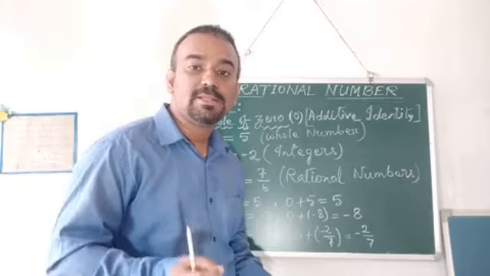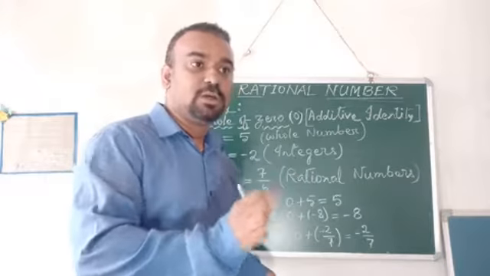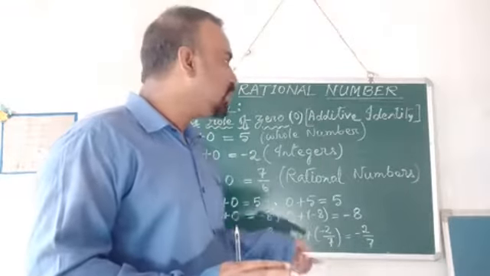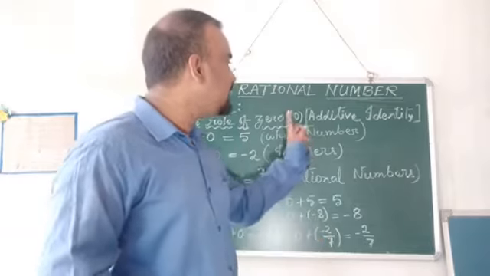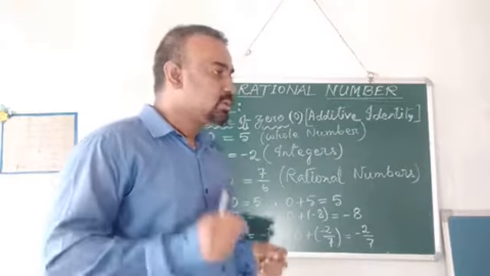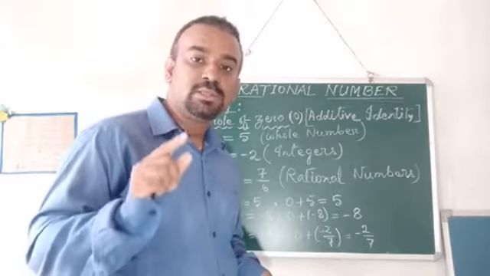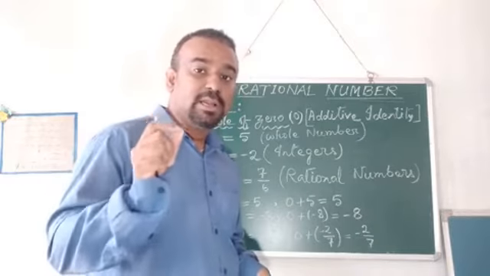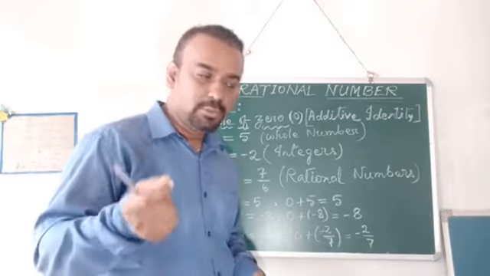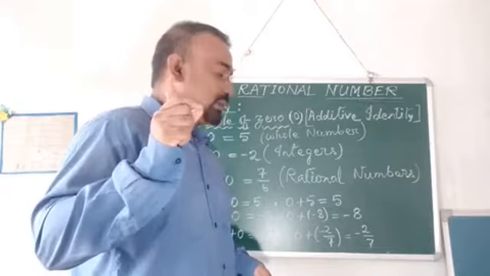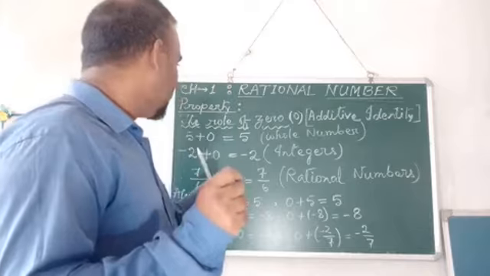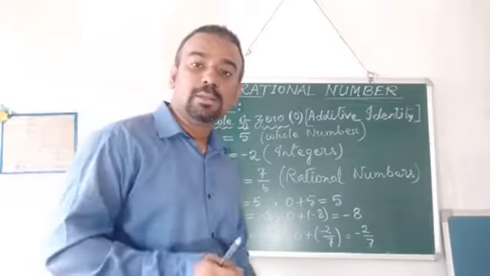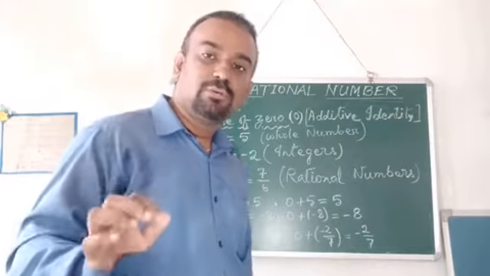It is known as additive identity, that means that if you add 0 to any kind of number, the result will remain identical. What you have on the left hand side, the result after addition will be the same, identical to your left hand side's number. So therefore it is known as the additive identity. Remember that 0 is also called the additive identity. We will utilize this name later on when we do the exercise questions. So this is it. The next property we will understand and learn is the role of 1. So we will see what is the role of 1 now.